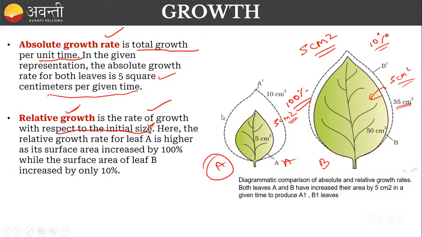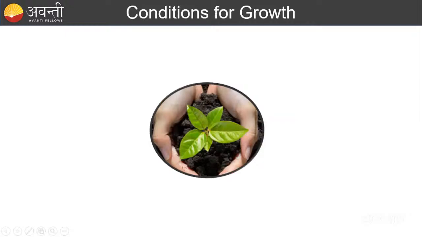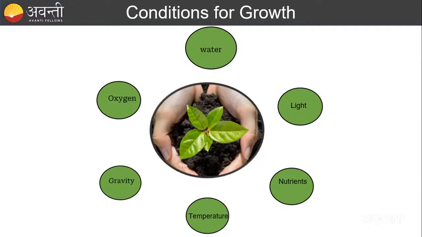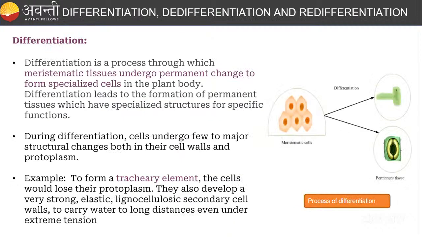Fine. You all know the conditions for growth. What are the conditions we require? We require water, light, nutrients, oxygen, temperature, and gravity. These are all important for growth. With all these things only, the plant is going to grow. And let us talk about some important topics, guys. Just observe what I am telling, then we'll go to the topic.